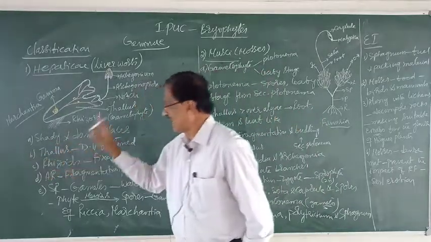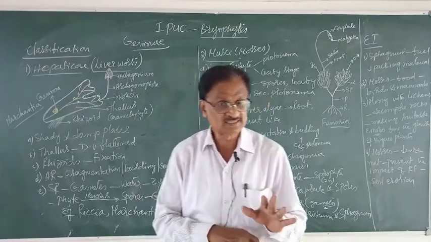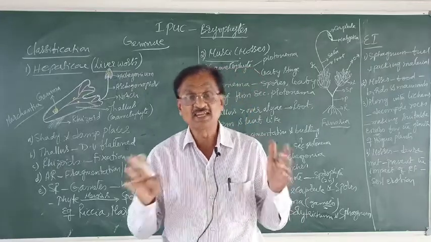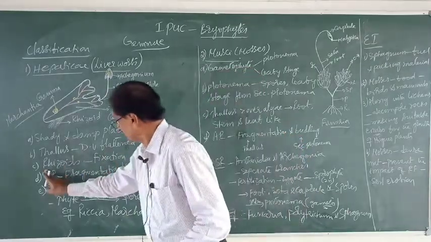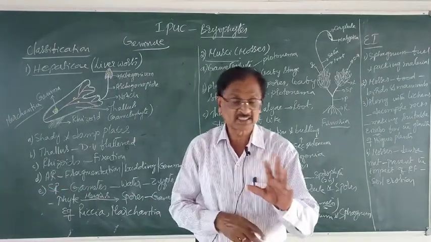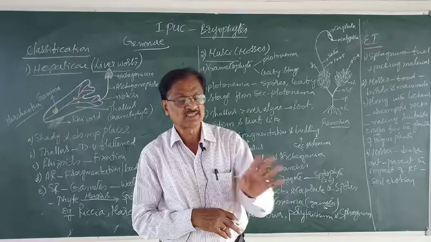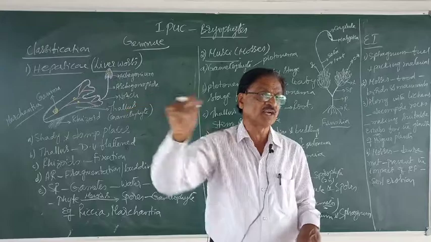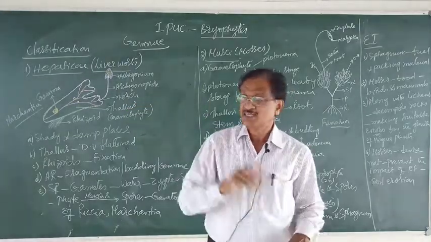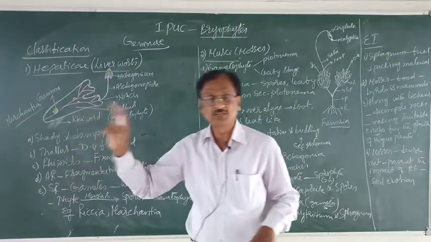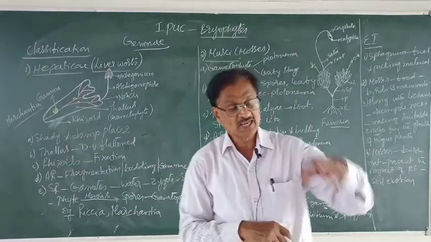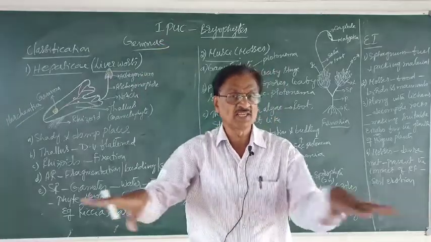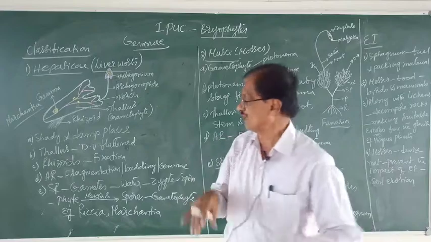The second, the plant body is what? Thallus with no differentiation of true root, stem and leaves. Then there are root-like structures. As I said earlier, these structures are not comparable to the typical roots you find in higher plants. But anyhow, they are unicellular root-like structures which are helpful in fixation and even drawing nourishment from the soil or from the surroundings.